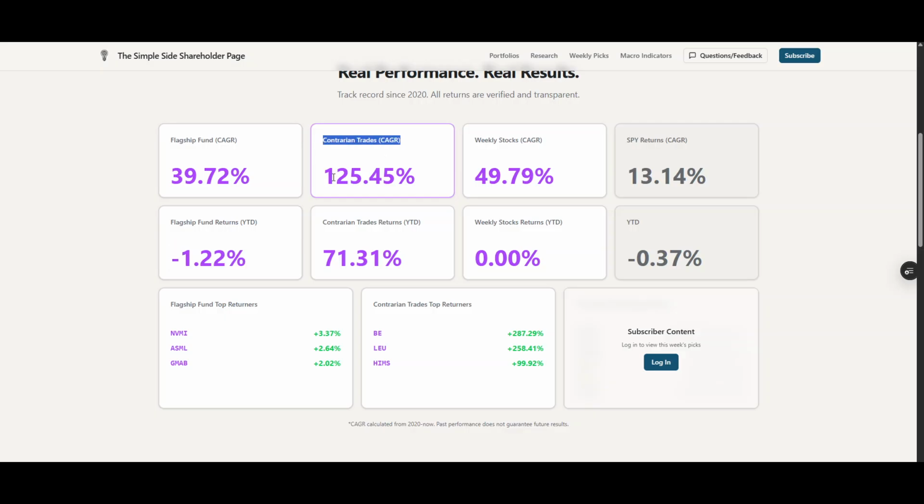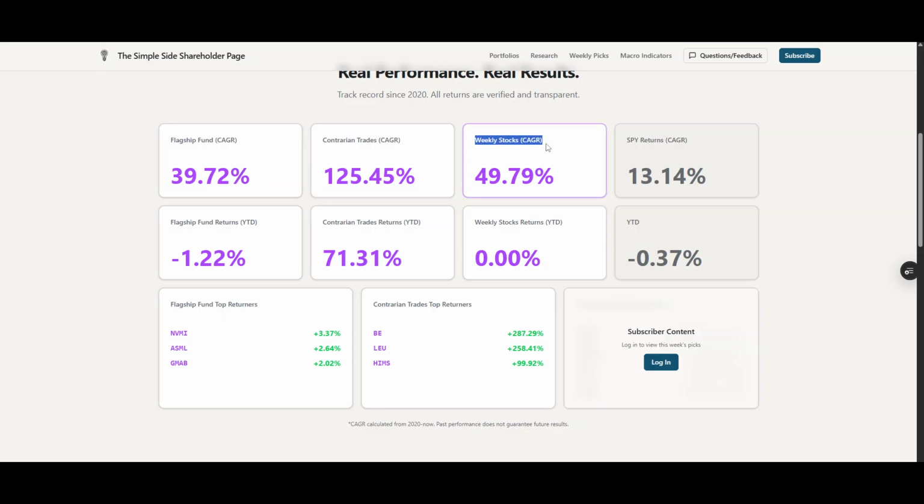This contrarian trades CAGR, this used to be the old contrarian trades portfolio that I had that ended late 2024, early 2025. But this is going to get replaced with either the tech-focused growth portfolio or the AI secondhand effects portfolio, and you'll be able to see the real, live, up-to-date percentages year-to-date and compounding annual growth rates for both of those there. And then, of course, you'll be able to see 3 of the top performers for whatever portfolio I decide to go with. Those will show up right here.